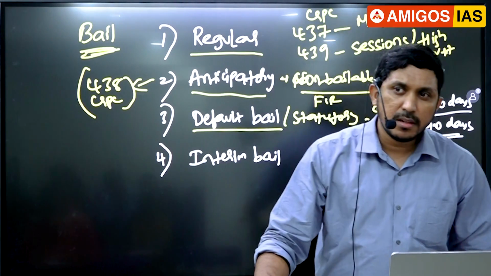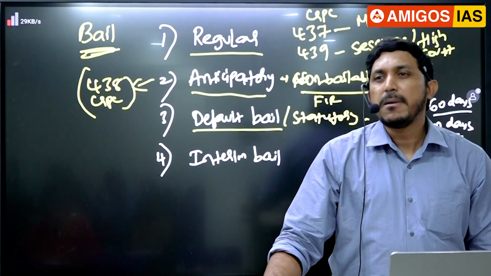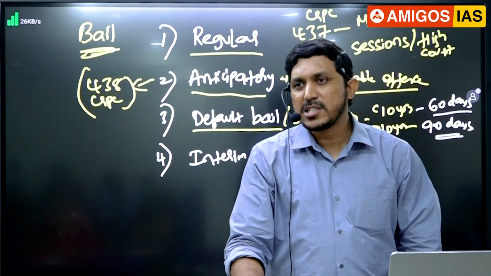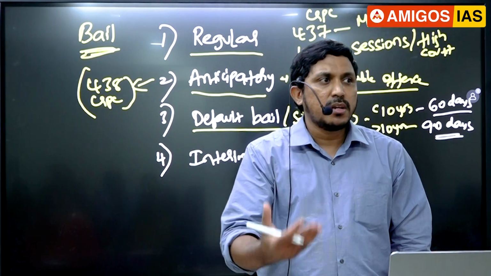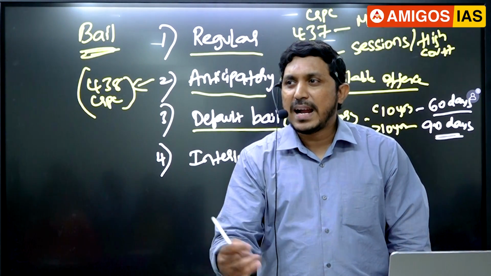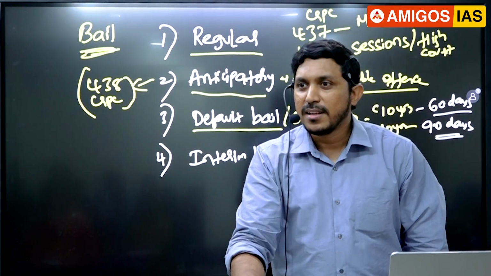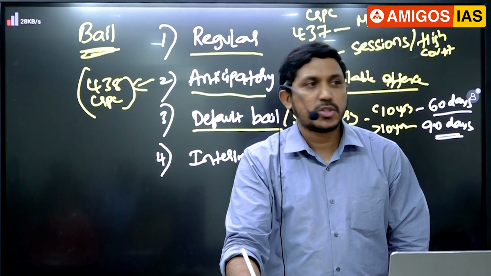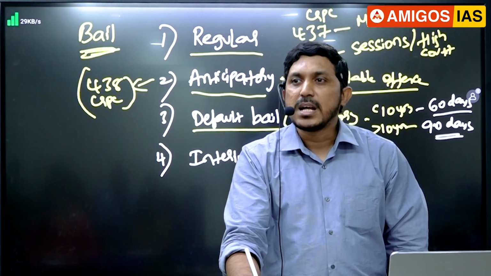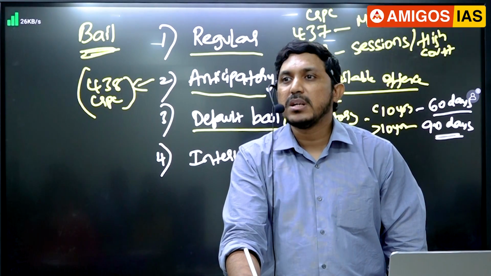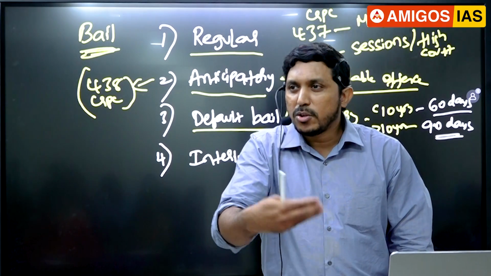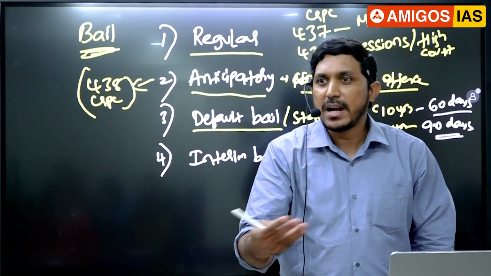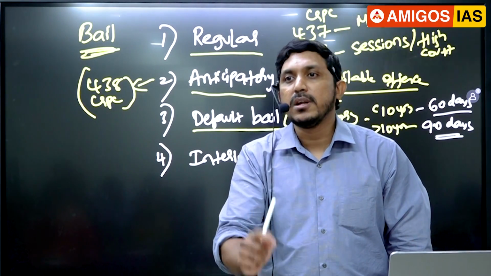What was ED doing then? These guys were filing supplementary charge sheets. Within 60 days they file some formality charge sheet. In another 60 days, without the case going to trial, they will add one or two more facts and write one more charge sheet. The court has told that you cannot file supplementary charge sheets and keep the person in jail for a long span of time. Adding one or two nominal things and filling up like that is wrong, the court said.